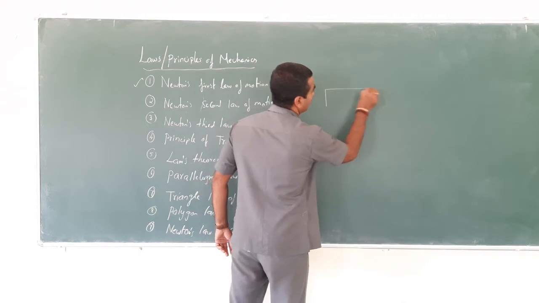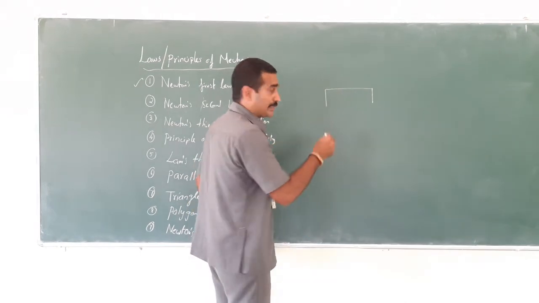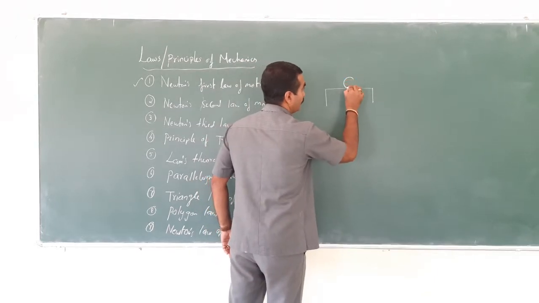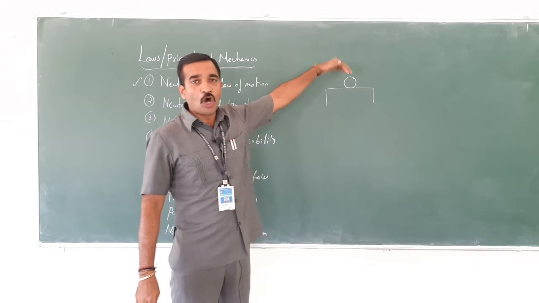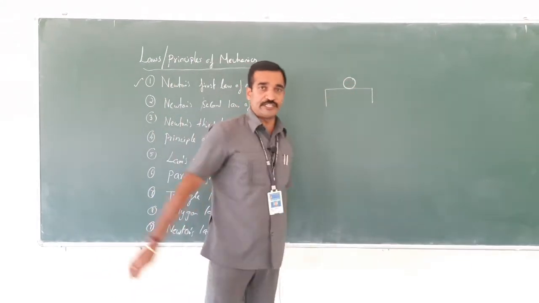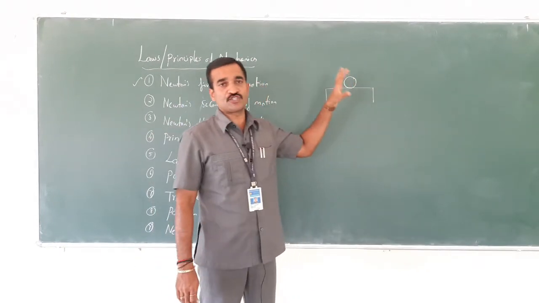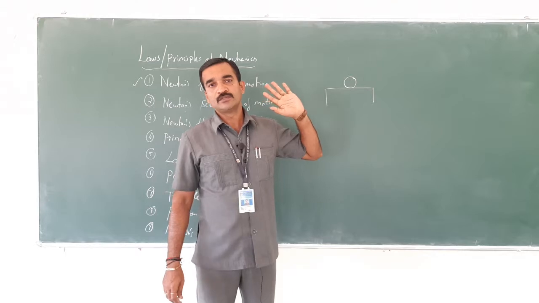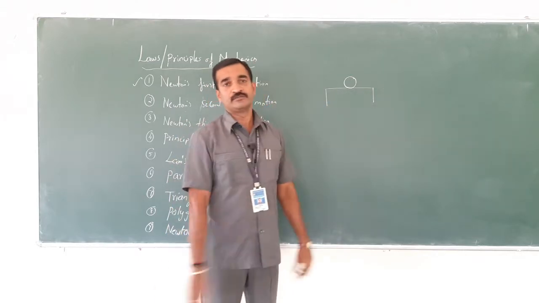Suppose I am keeping a ball over a table. The ball has been kept on the table. Without moving, it is simply resting. Without any motion, it is resting on the table. So it is going to be at rest at any point of time.